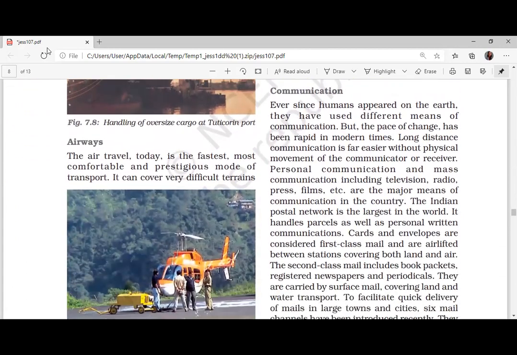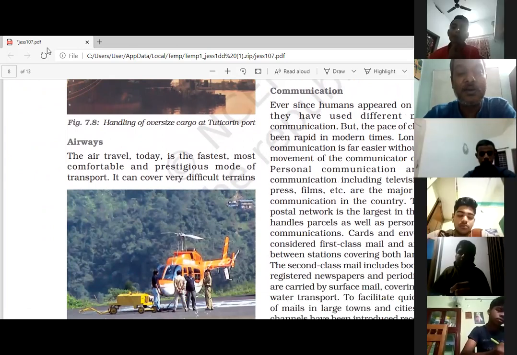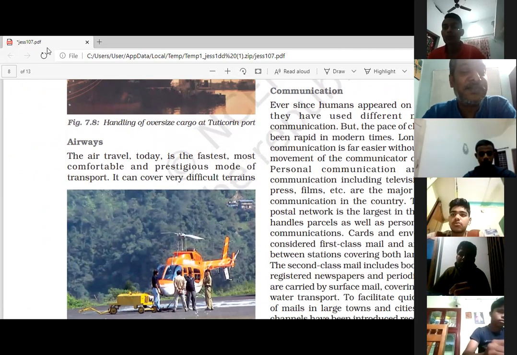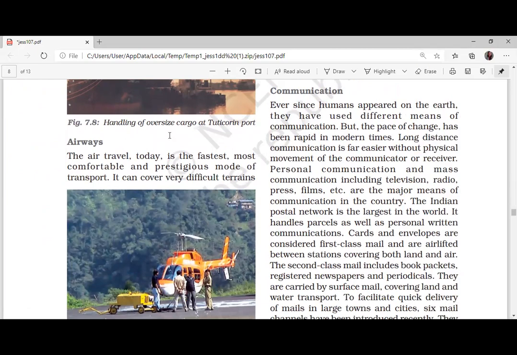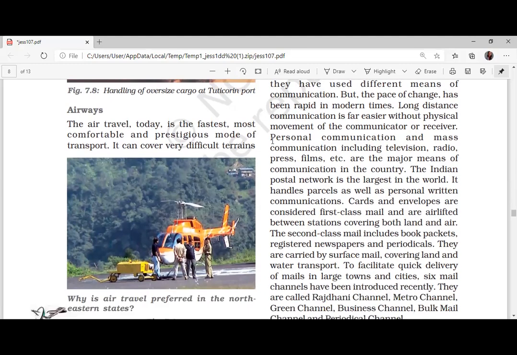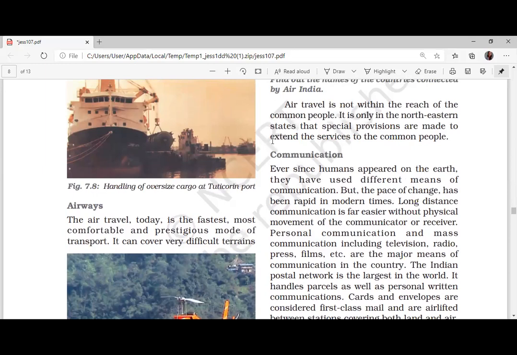If I use the same words the minister has used, according to him, the people who wear Hawaii chappals can travel in Hawaii Jahaj. Hawaii chappal is the normal common man's chappal, a very cheap chappal. So he's saying that those who wear Hawaii chappals can travel in Hawaii Jahaj, which means aircraft. The Udan scheme is a scheme for regional connectivity. Don't miss that word: regional connectivity.